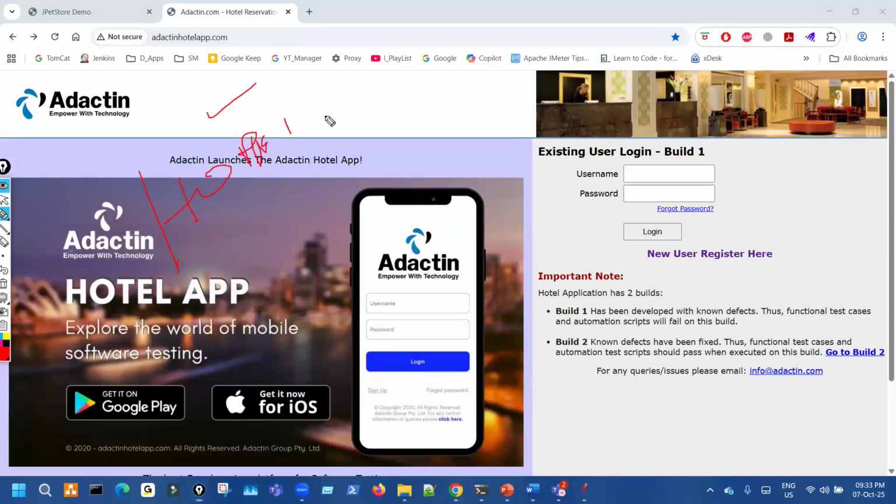After this home page, we are going to do two scenarios. First we will do hotel booking. In hotel booking, first you do the registration and create one or two credentials. This is the home page, the first transaction. The next transaction will be putting in the user and password and doing the login.